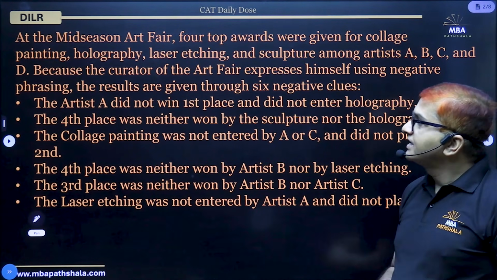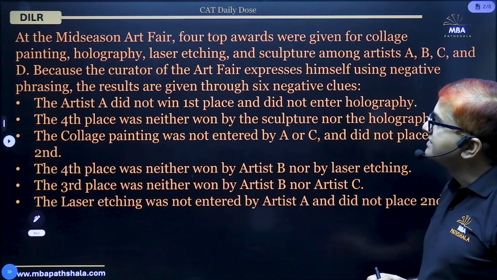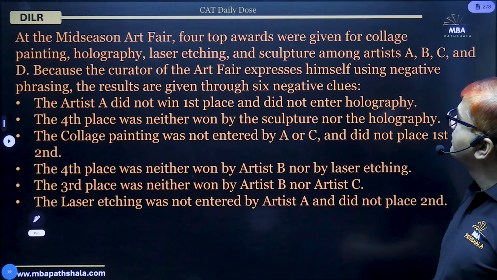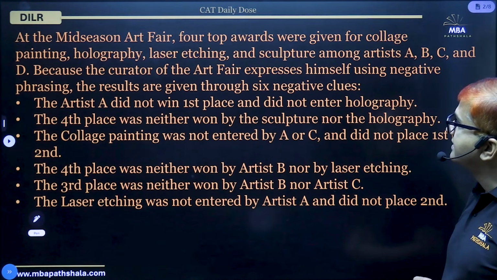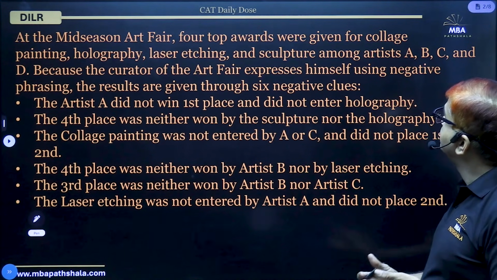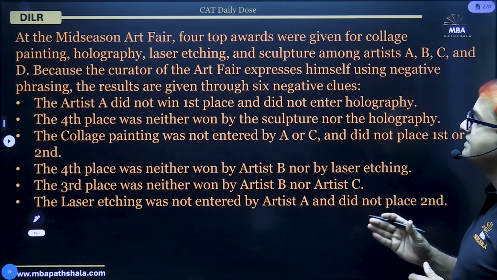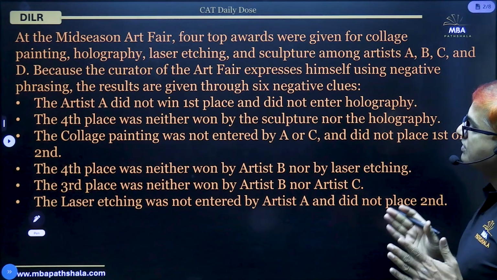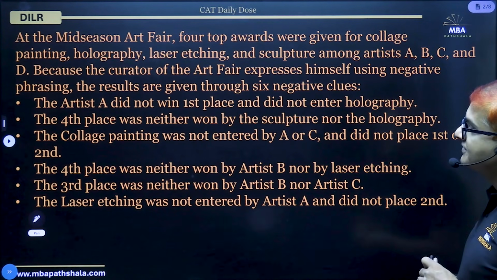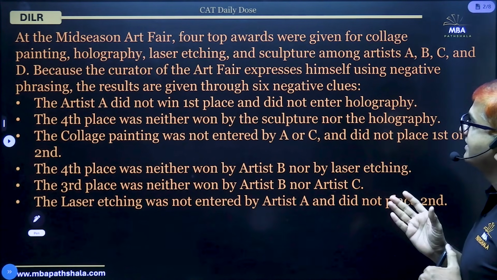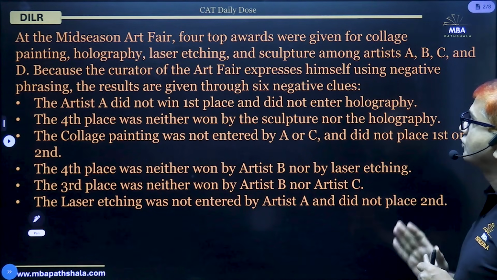Here, we are given that at the mid-season art fair, 4 top awards were given for collage painting, holography, laser etching, and sculpture among artists A, B, C, and D. Because the curator of the art fair expresses himself using negative phrasing, the results are given through 6 negative clues.